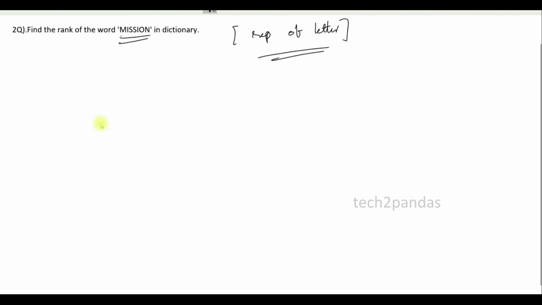First take the letters. So step 1, first take the word MISSION.